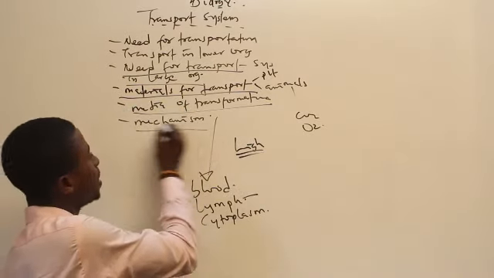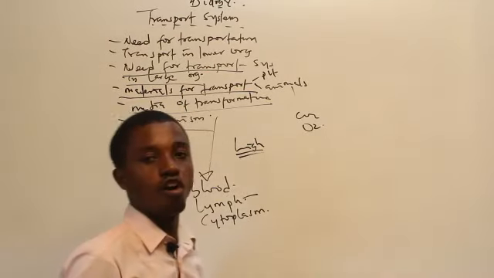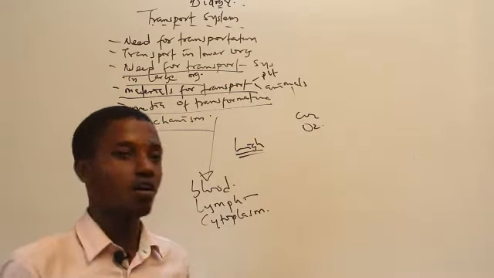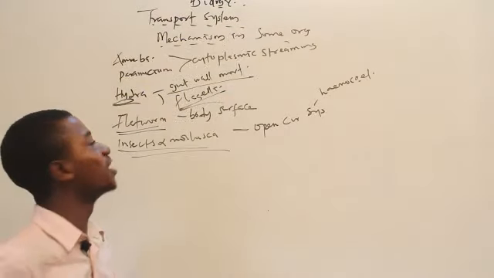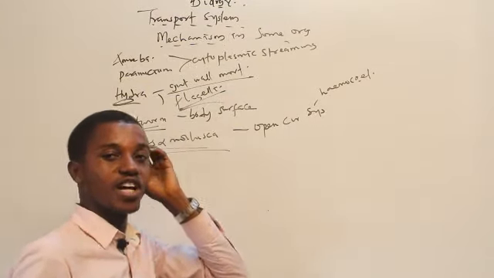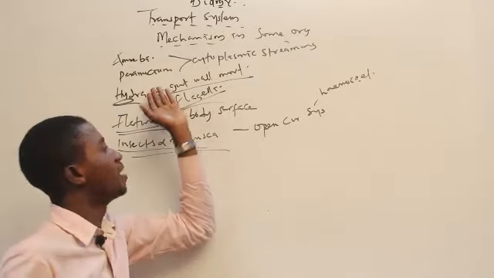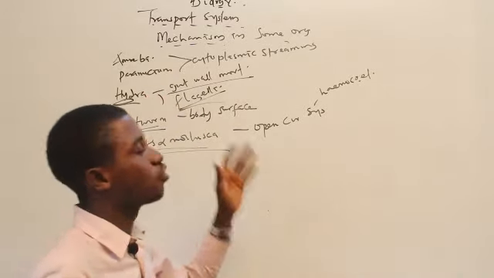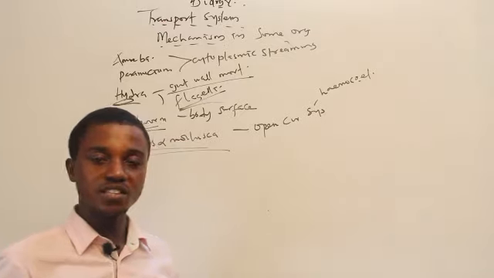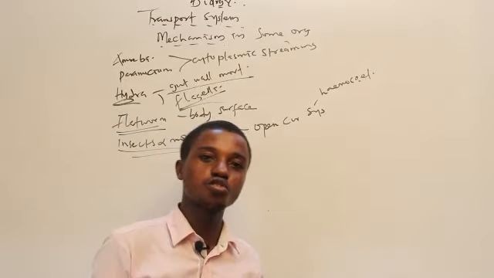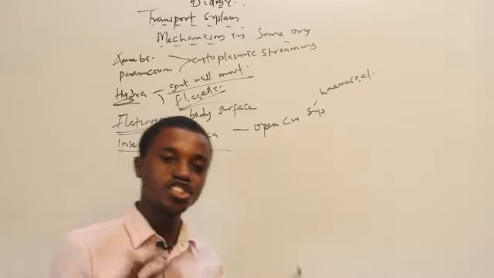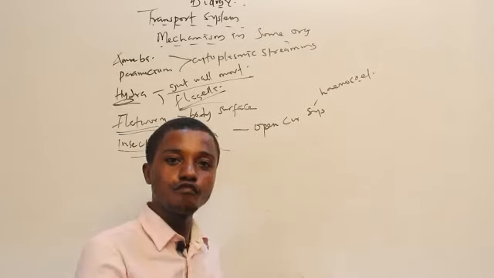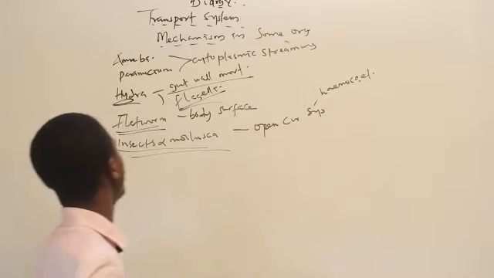So now we'll be looking at the mechanism of transport for organisms. We're going to be starting from lower organisms. So we're looking at mechanism of transport in some organisms. Amoeba and paramecium make use of cytoplasmic streaming. What I mean by cytoplasmic streaming is the actions of the cytoplasm. It helps them to change shape, it helps them to engulf food, and it helps them to move food out of their body as well.